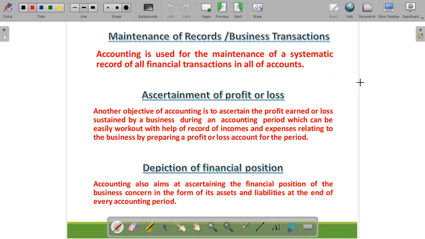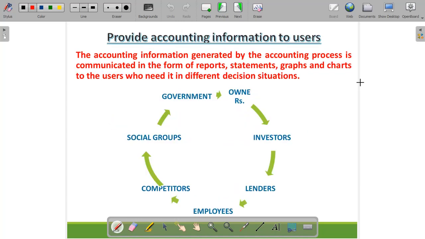Accounting also helps us to provide information to the interested parties. Those interested parties can be the government, owners, investors, lenders, employees, competitors, and social groups. These can be the parties who are interested in the accounting information produced by the accounting process.